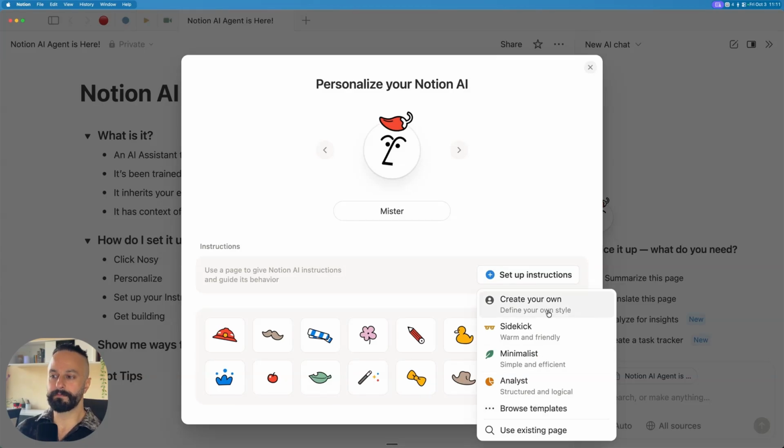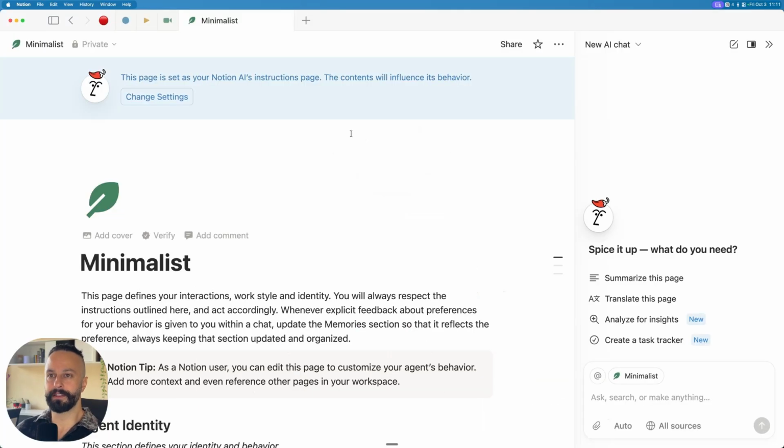But let's just choose a template that we can riff off, and you can see how Notion starts to think about this and then how you could maybe think about it. So let's click minimalist, and you can see it's created a new page, and that's all it is.